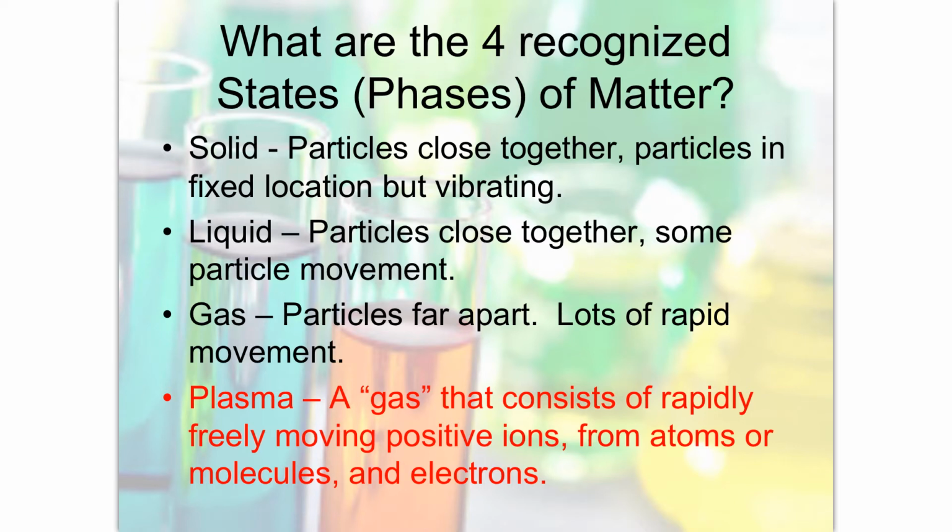In a liquid, particles are still close together. Actually, they're very close together, but there is some sliding and moving of the particles. That's why you can get flow in a liquid, because the particles are flowing over each other. In a gas, the particles are very far apart. Actually, most of the gas is empty space, and there's a lot of rapid movement. So we're going to start to talk about these phases more on a particle energy type of scale.